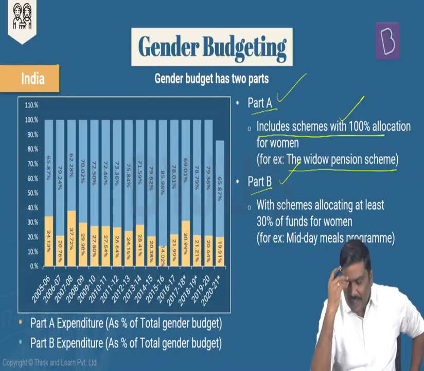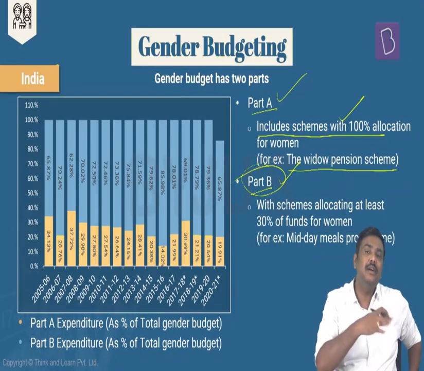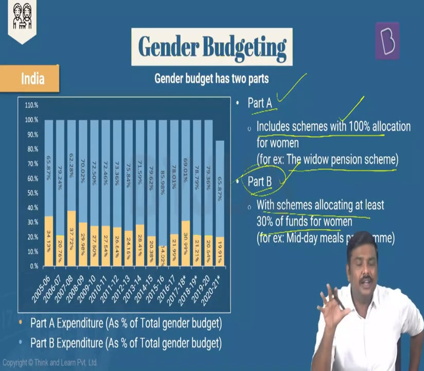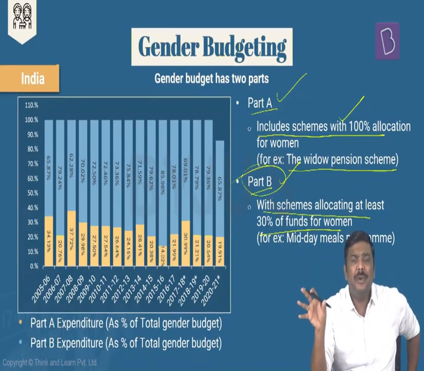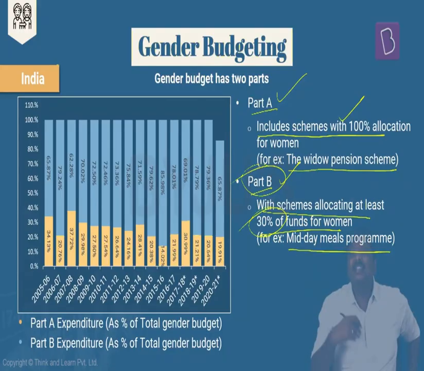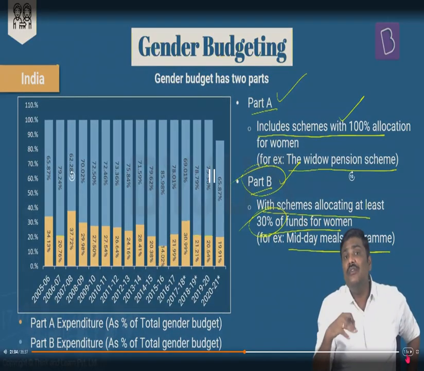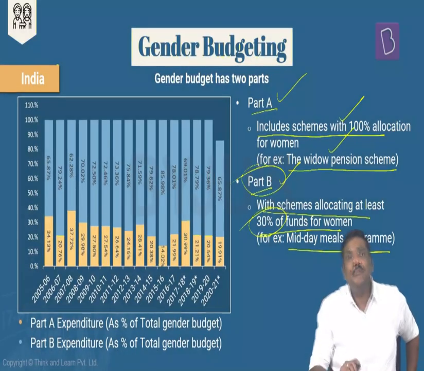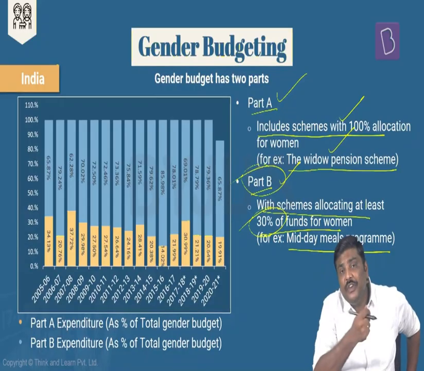of the society. And on the other hand, you also have certain schemes, that is the second part, or part B schemes, wherein part of the funds which have been allocated by the government will be spent for women. For example, the midday meals program, etc. Now, what is the importance of evaluating like this? The government should implement more and more of these particular schemes wherein the coverage will be exclusively women. Is it okay? Right? These women-centric or female-centric schemes